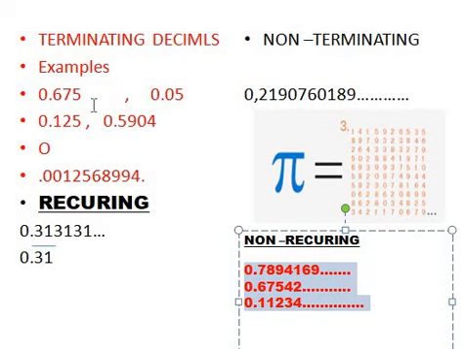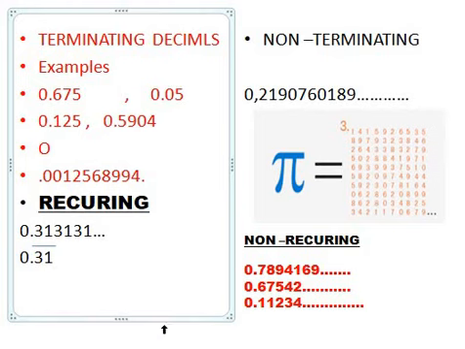We have 4 things, so one is terminating. Terminating means the number after the decimal is stopping. 0.65, it's stopping. After 3 decimal places it's stopping. After again 3 decimal places it's stopping. After 2 decimal places it's stopping. After 4 decimal places. If we talk about non-terminating, it is not stopping. Even after infinitely many decimal places, it's going on continuously like this.